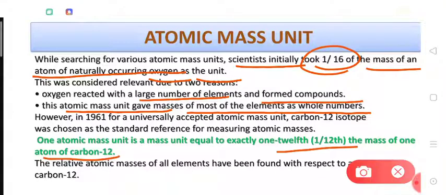So I hope you got the concept of atomic mass unit and the concept of relative atomic masses. How do we compare the masses, right? The video has already been so long. We will be covering the next topic in the next video.